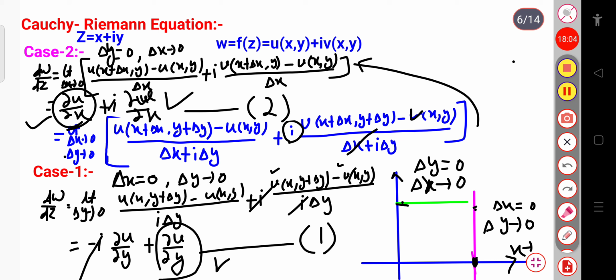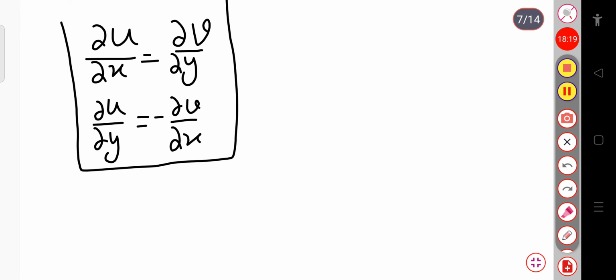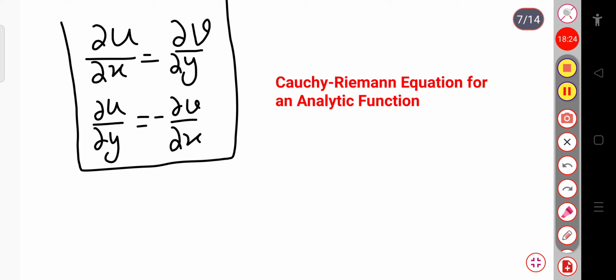So, these two relations are called the Cauchy-Riemann equations or the Cauchy-Riemann conditions for an analytic function. That is, dou u by dou x equal to dou v by dou y and dou u by dou y equal to minus dou v by dou x. By using these two conditions, you can check whether the function is analytic or not. We will discuss some problems later.